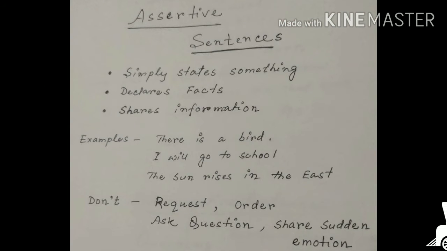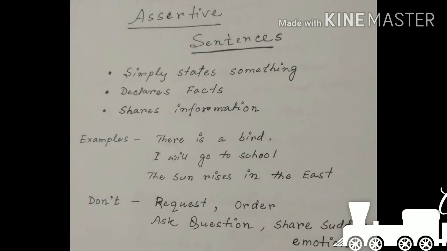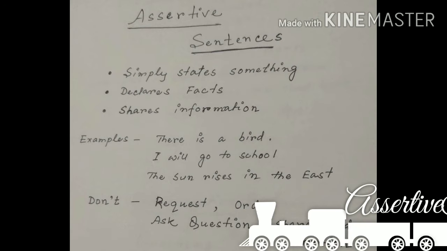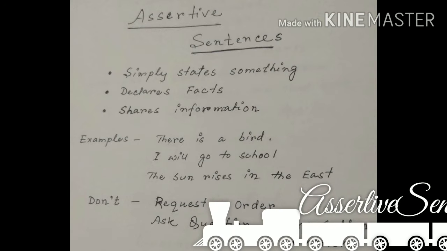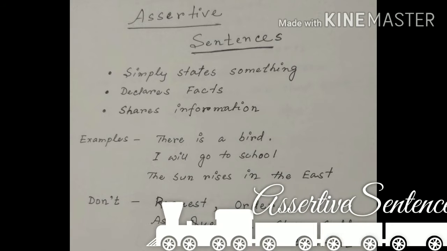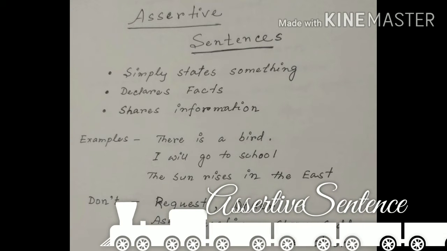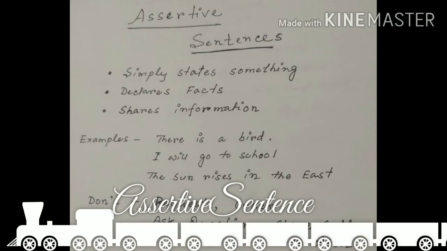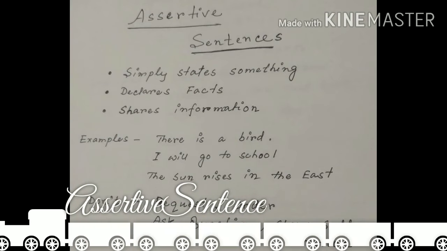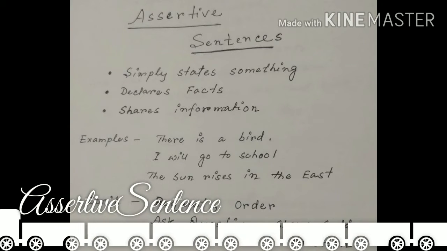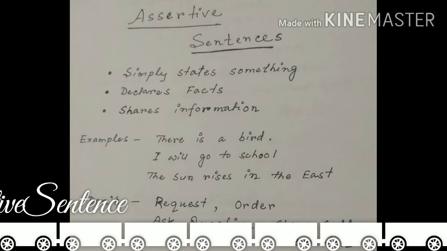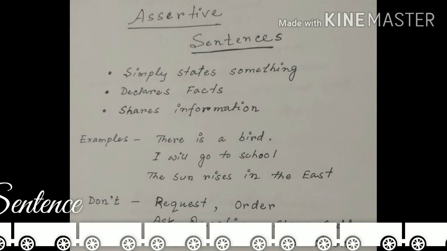Assertive sentence. An assertive sentence simply states things, declares facts, and shares information with people. Assertive sentences have different names. They can be called declarative sentences, also statements, as they state something. So, for example, you can say: there is a bird. I will go to school. The sun rises in the east. Assertive sentences end with a full stop.